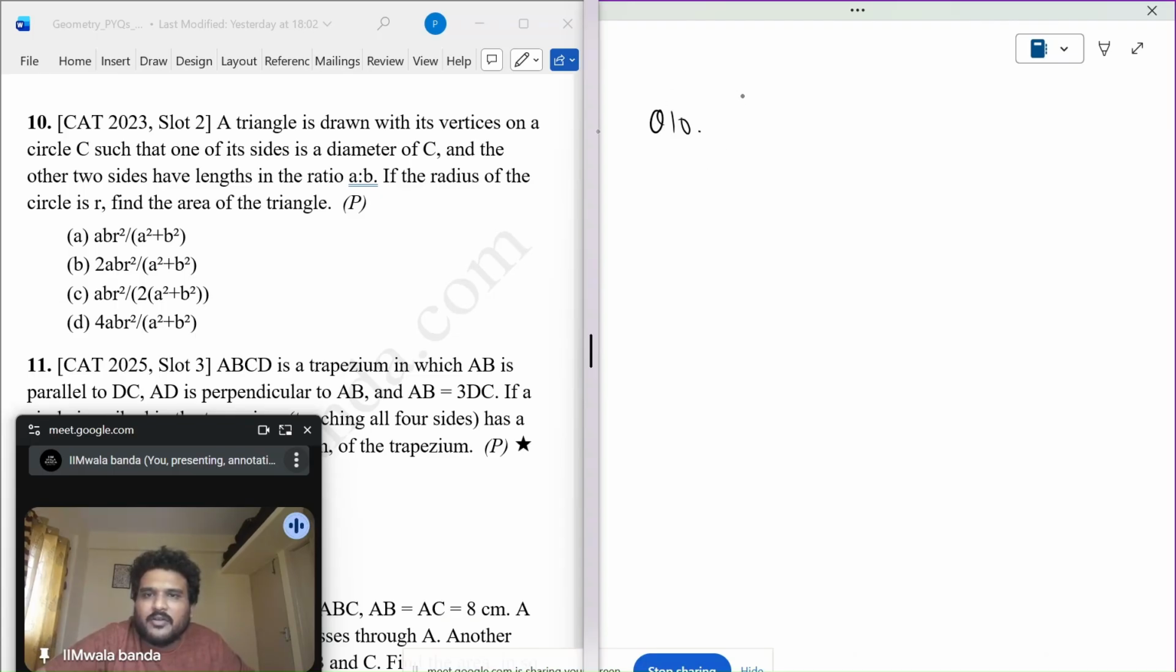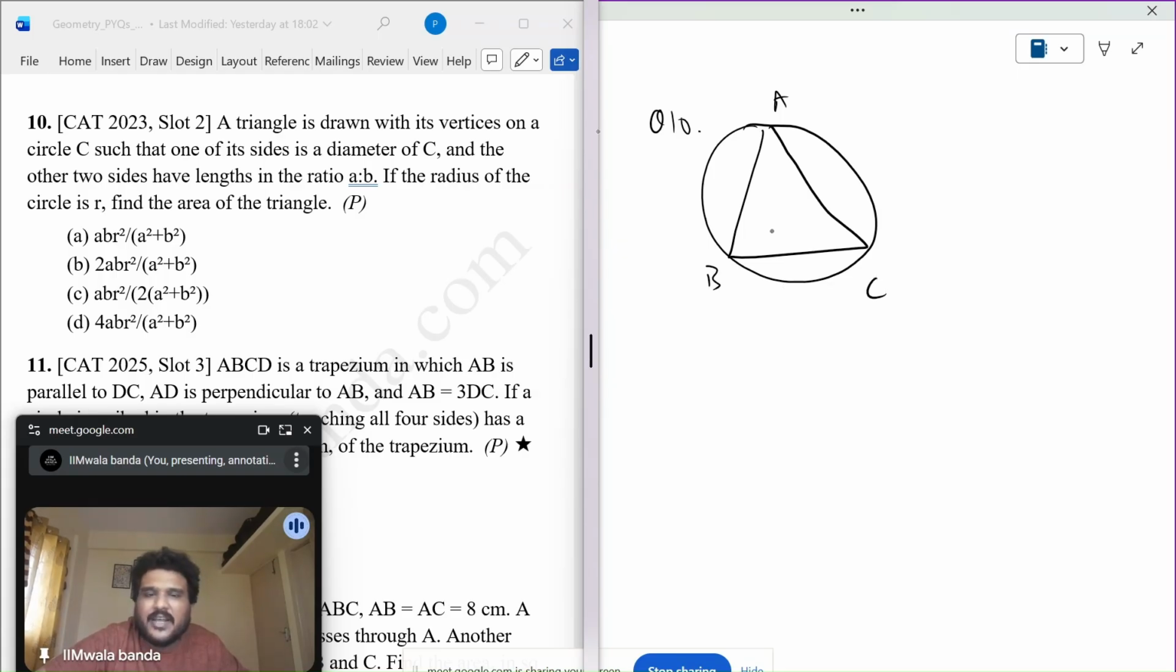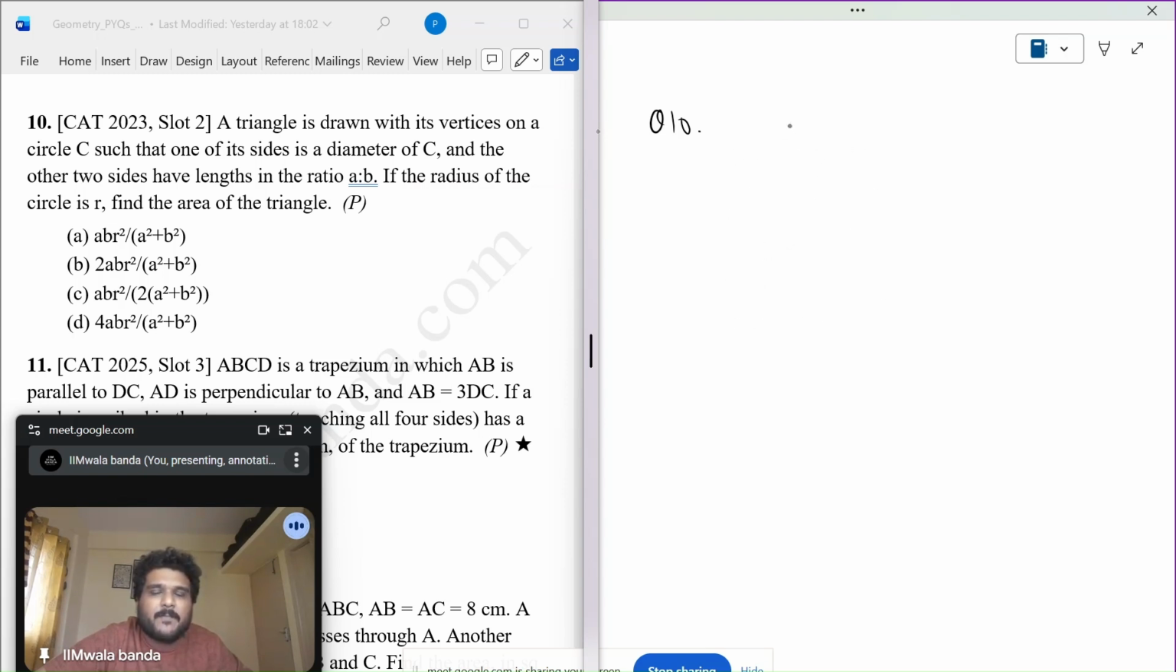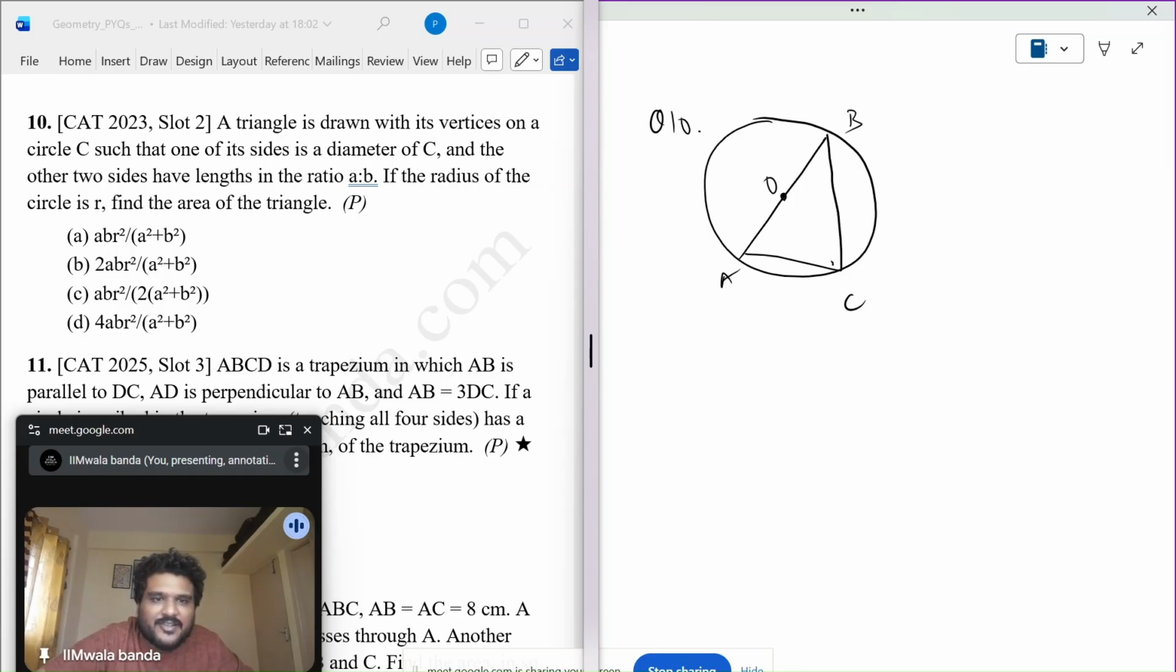A triangle is drawn with its vertices on a circle C. Better to make a circle then, and then draw the triangle ABC. This is circle C, such that one of its sides is the diameter of C. One of its sides is the diameter. Okay. There's a circle. One of the sides is the diameter. So now you definitely know this is 90 degrees and this is the diameter. This is what the question is saying.